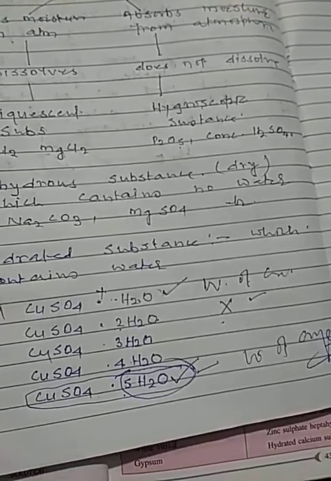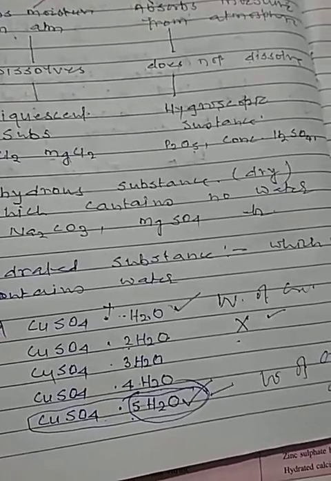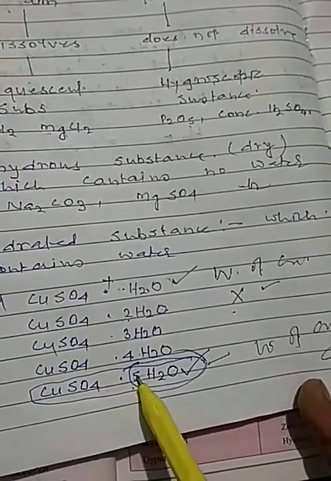My dear students, a minute before I told you that when the saturated solution after cooling absorbs moisture, that will not be called water of crystallization. If the salt contains 1, 2, 3, 4 molecules of water, it will not be called water of crystallization. But if it absorbs 5 molecules of water, 5 means 5, neither 4 nor 6, a fixed amount of water.